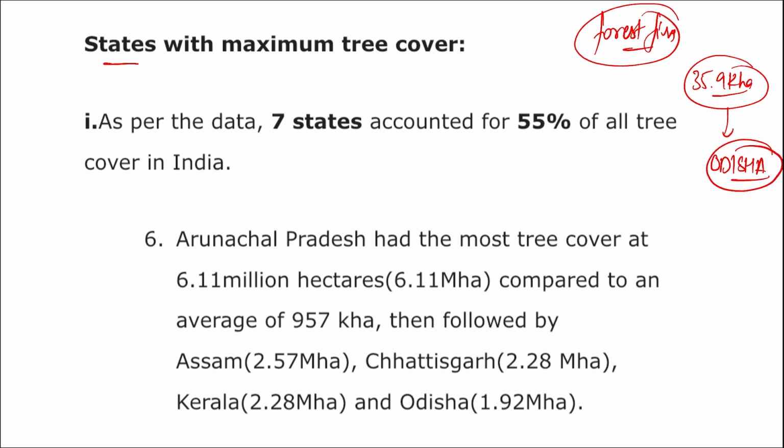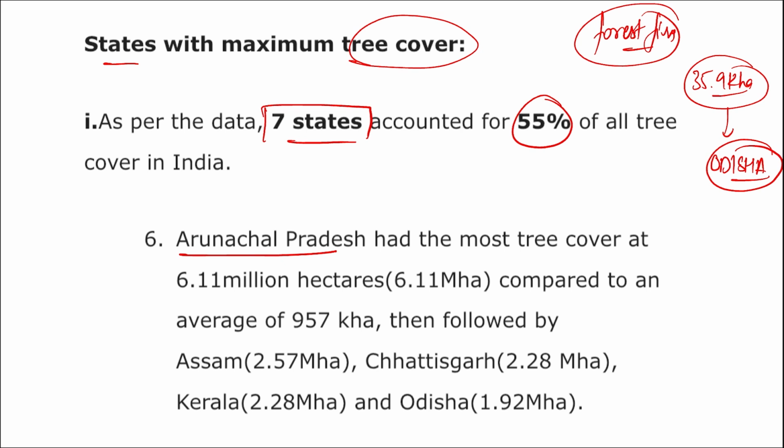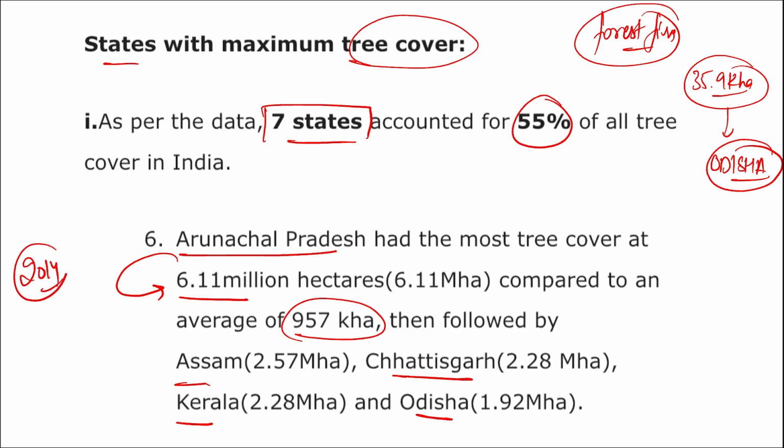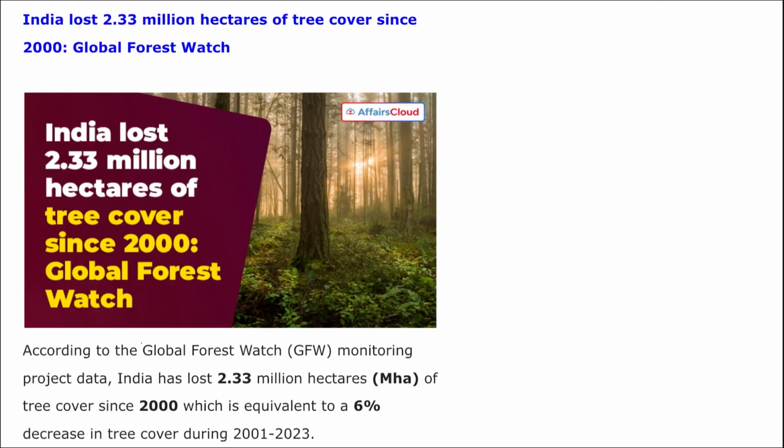Then if we talk about the states with the maximum tree cover, there are 7 states that account for 55% of the tree cover in India. Arunachal Pradesh has the most, almost 6.11 million hectares, compared to an average of 957 kilo hectares, followed by Assam, Chhattisgarh, Kerala, and Odisha. Global Forest Watch is an initiative of the World Resources Institute launched in 2014, and this is the organization that has released this data.